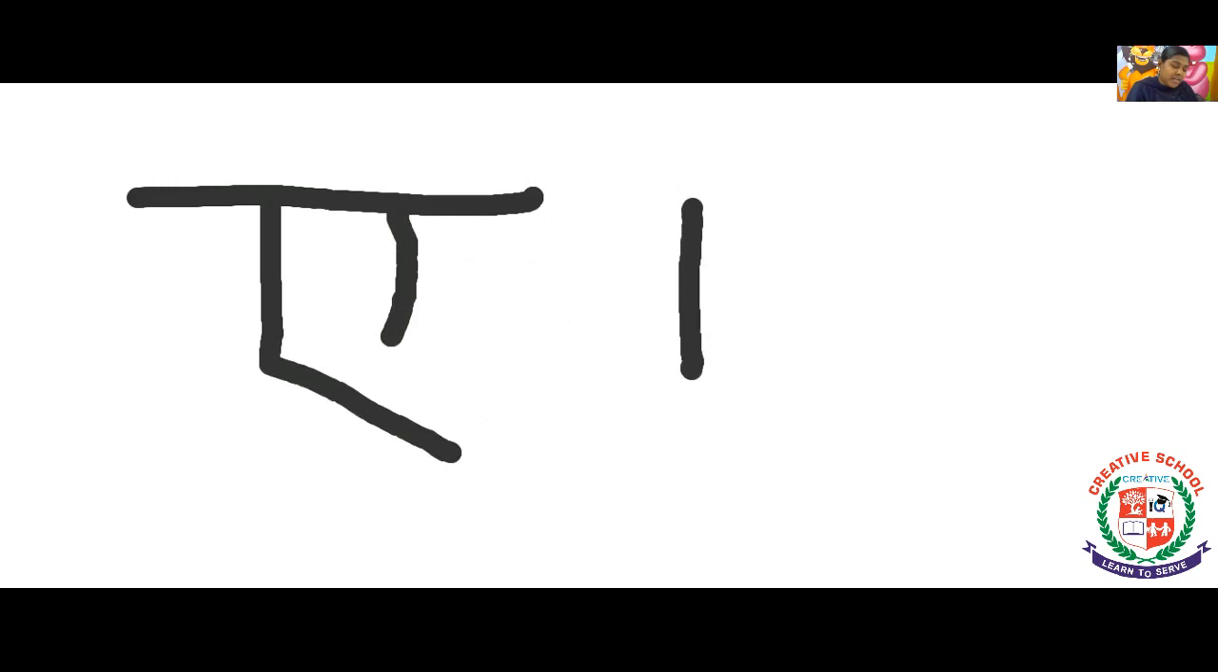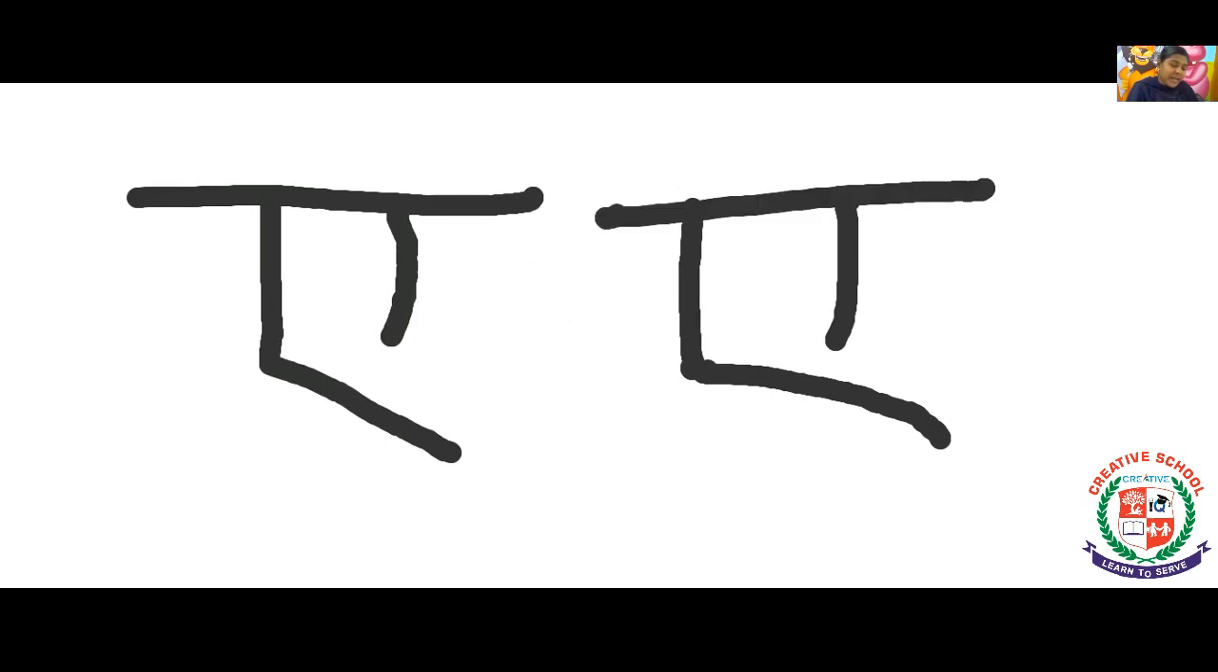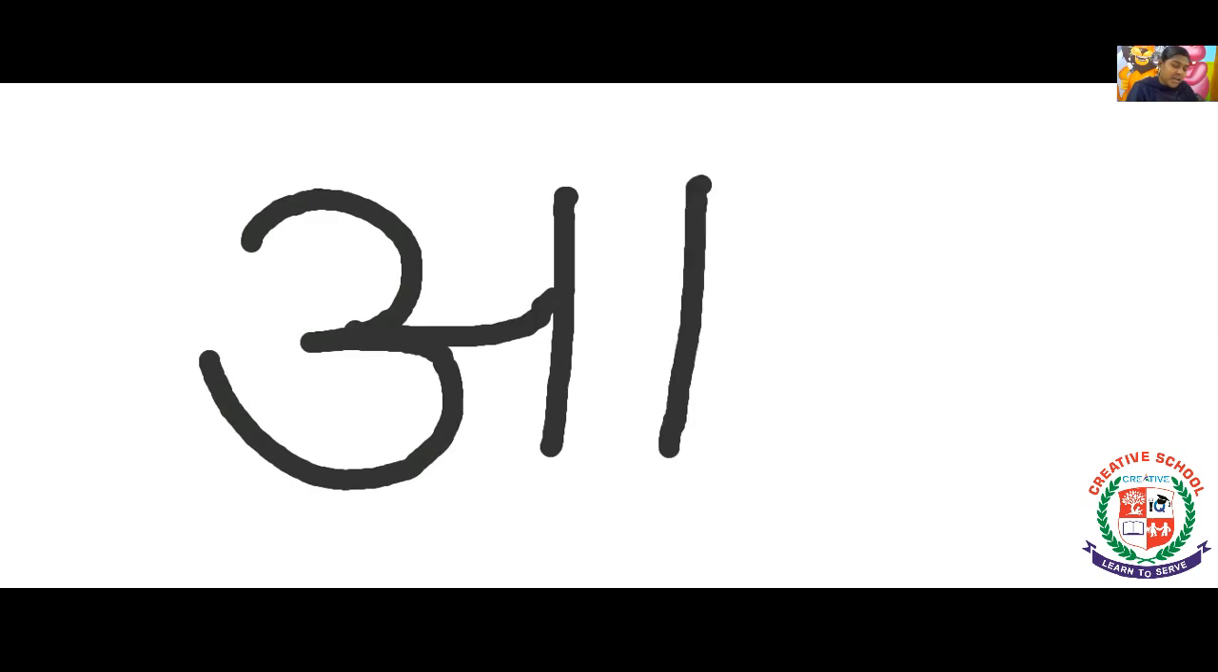Standing line, sleeping line, slanting line. This is I. Okay, the next letter, curved line, sleeping line, standing line, sleeping line, and slanting line. O. Okay. And next letter, like this also you have to write the out.